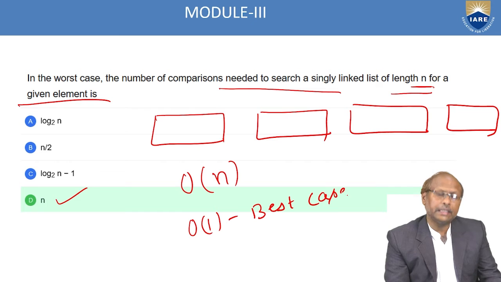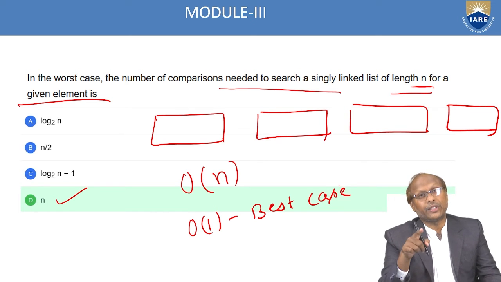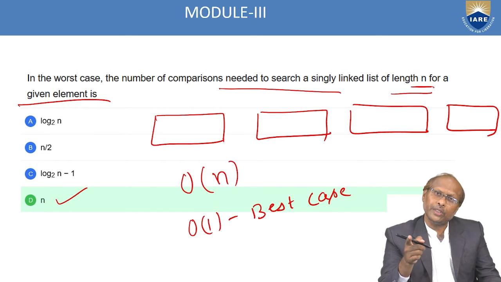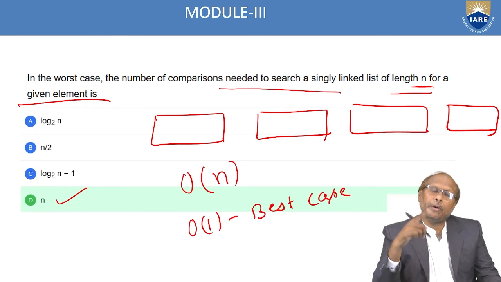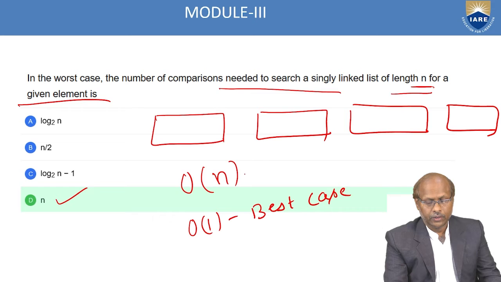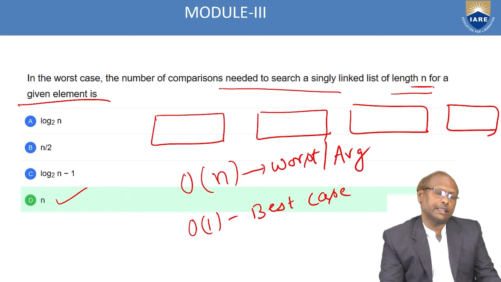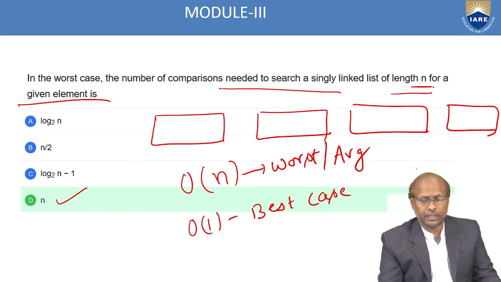So the best case will arise only if the data is available in the first node itself. If the data is not available in the first node, then you have to keep on checking node by node. So this is in the worst case or your average case. In all cases, you have to check.